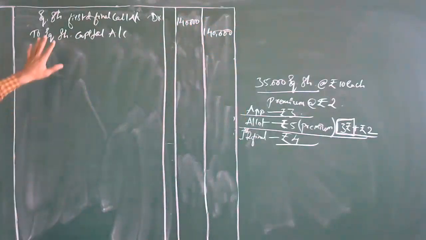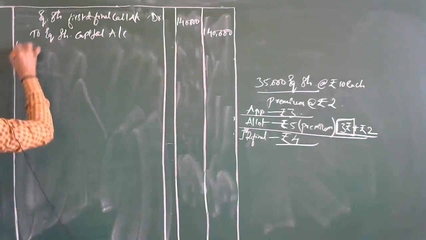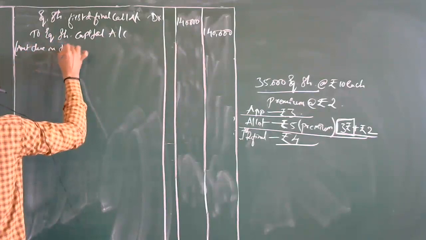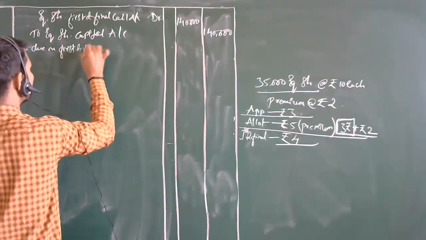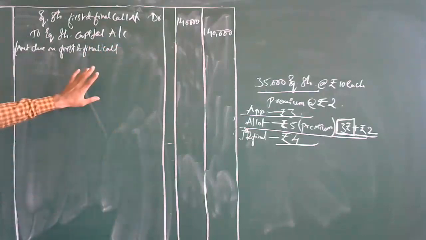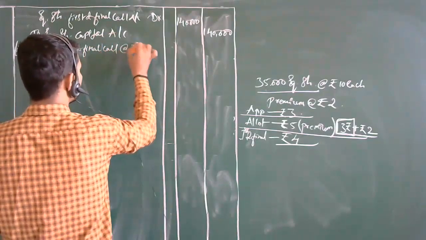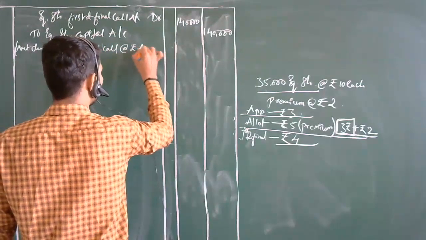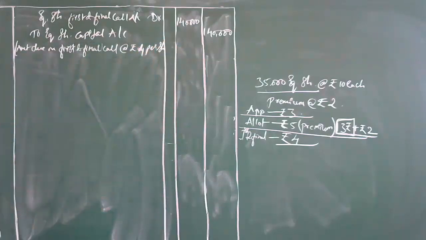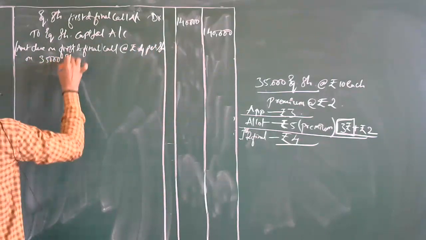What can we write as the narration here? The narration will be: amount due on first and final call of rupees 4 per share on 35,000 shares.